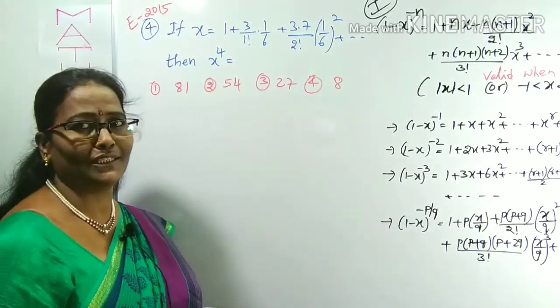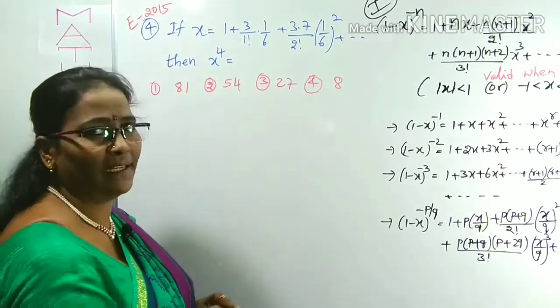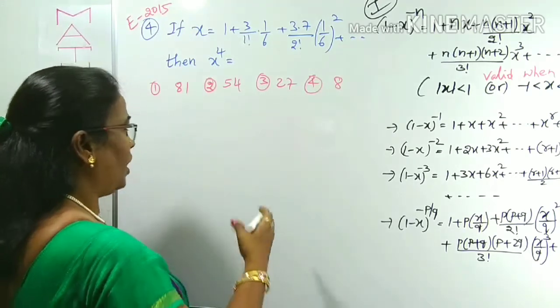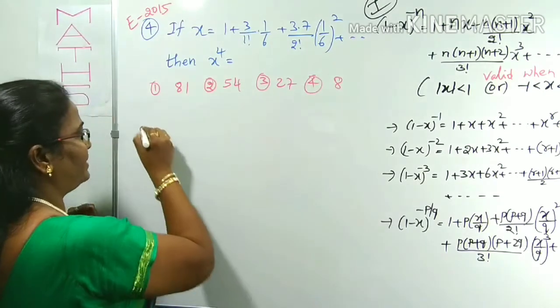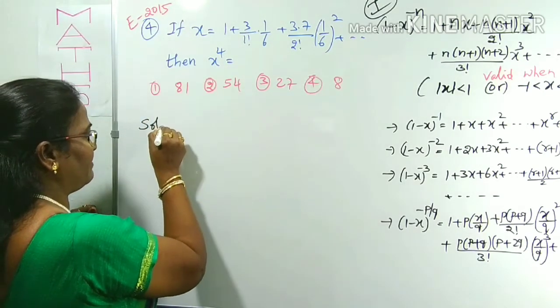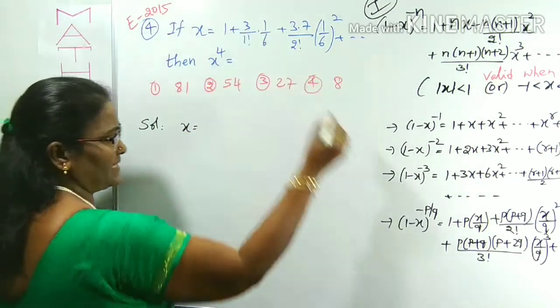That's why you have to think to use an infinite expansion of binomial. That is an application of binomial. How can you use it? We'll see now. I have given the options also here. First of all, what is the given series in terms of x? In the letter x. And we can convert this in the same way.